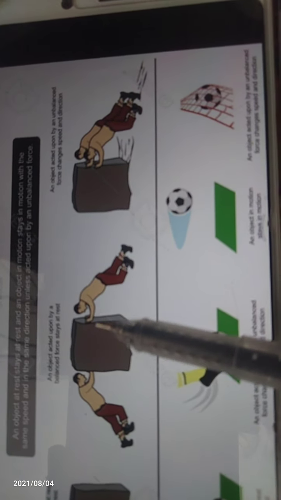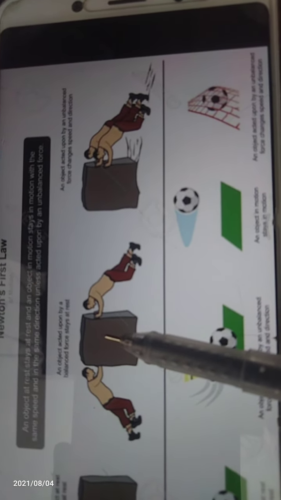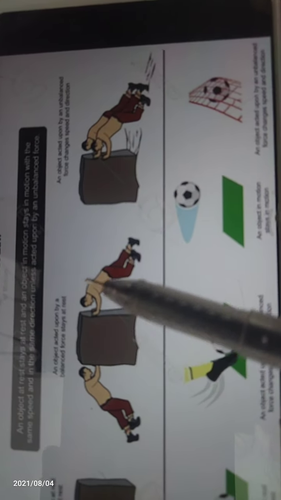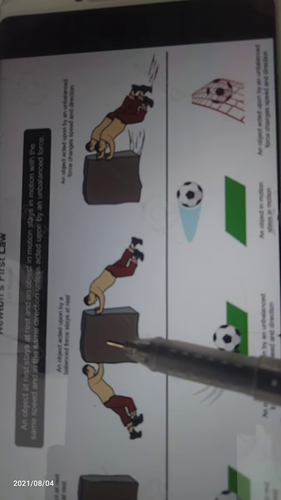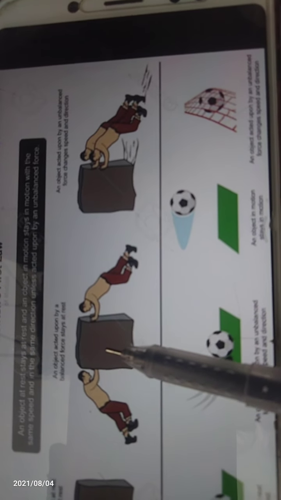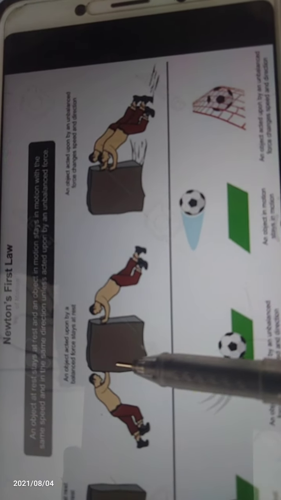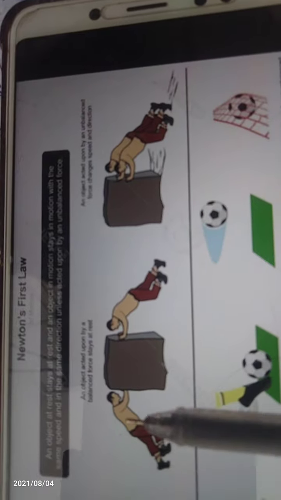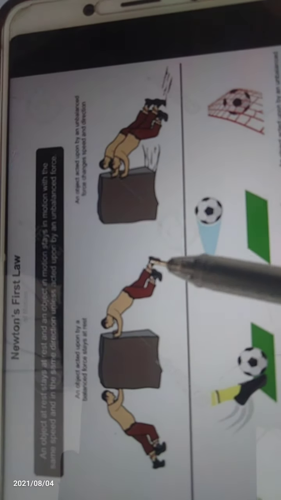This means motion is not possible, because the two persons are applying balanced force. That's why the motion is not possible. In the next step, the person comes to the other side.